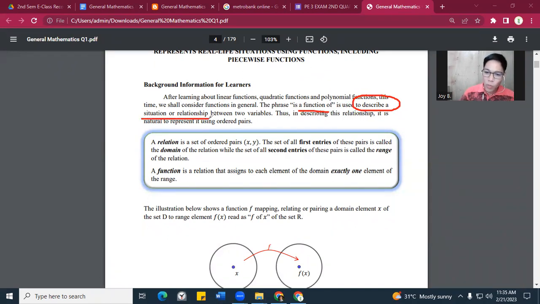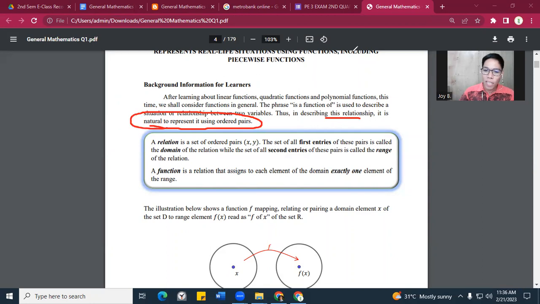Okay, one more time, ano yung function? Okay, very good. We are describing a situation or relationship between two variables. All right, so meron tayong dinidescribe na situation or relationship between two variables. Okay, pag sinabing variables, it talks about the numbers or letters that we can try to change, right, or to fill in. Okay, so thus in describing this relationship, it is natural to represent it using ordered pairs.